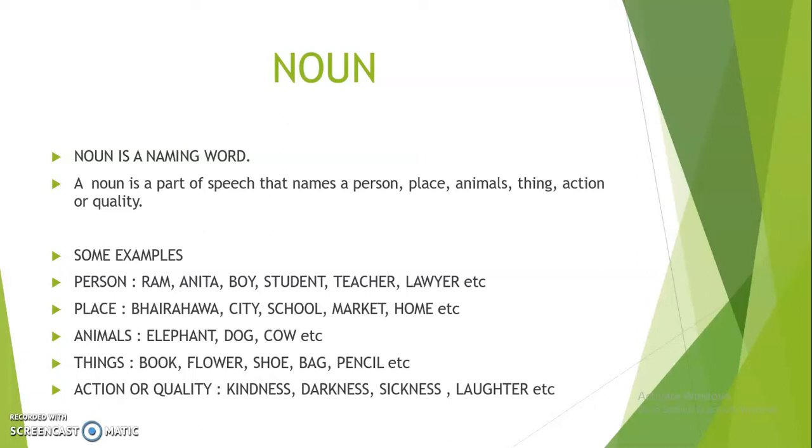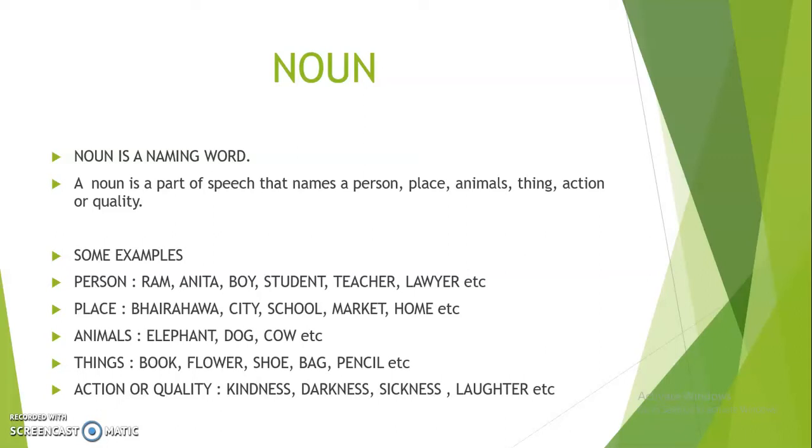Now animals: elephant, dog, cow, etc. are nouns. Why are they nouns? Elephant, because elephant is the name of an animal, one type of animal. Dog is also one kind of animal. Cow is also one kind of animal. These are all nouns because they are the names of animals. But what kinds of noun? So we will read in the next class or later on.